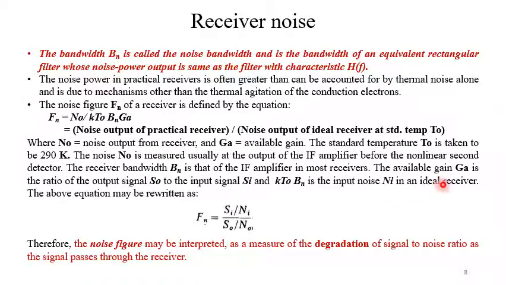The available gain Ga is the ratio of the output signal S0 to the input signal Si, and kT0 Bn is actually the input noise Ni in an ideal receiver. So Fn is equal to Si by Ni divided by S0 by N0. So the noise figure may be interpreted as a measure of the degradation of signal to noise ratio as the signal passes through the receiver.